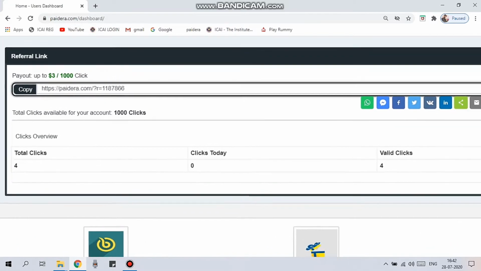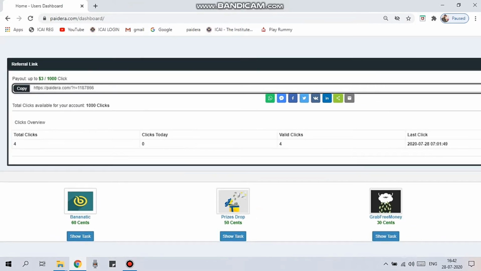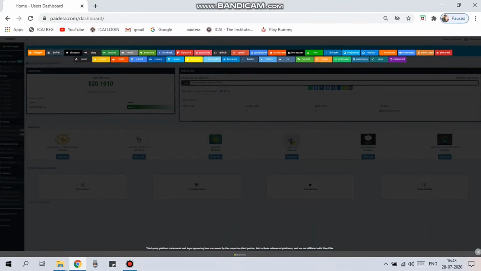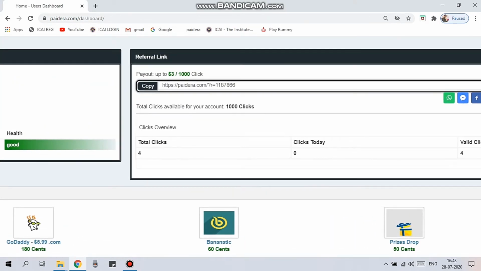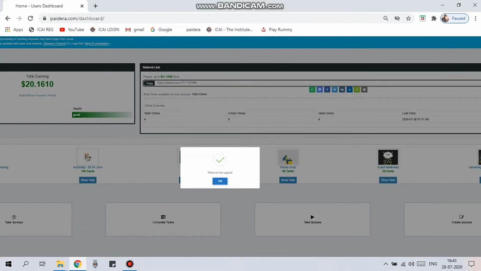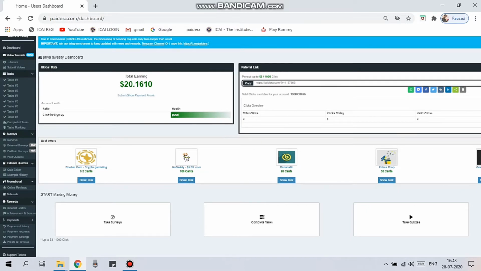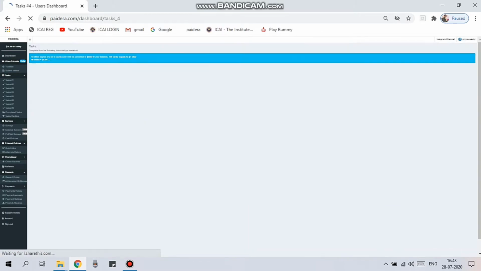You can earn quota point by referring through Paidara, and then you can share your link with your friends through many social medias like WhatsApp, Messenger, Facebook and Telegram, etc. And you can copy the link and send through mail also. You should be sure that you do not refer yourself as a self-referral, or your account will be suspended. That is the main reason. And you'll get points for referring as clicks per day, and if you earn 1000 clicks, you shall earn $3 per day.